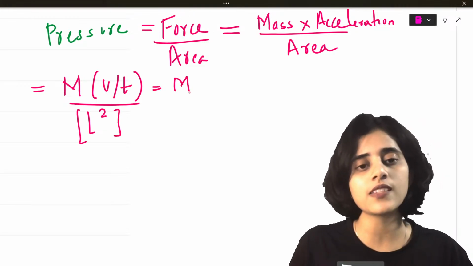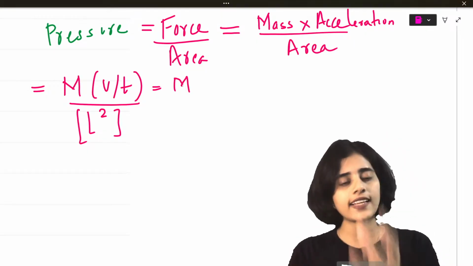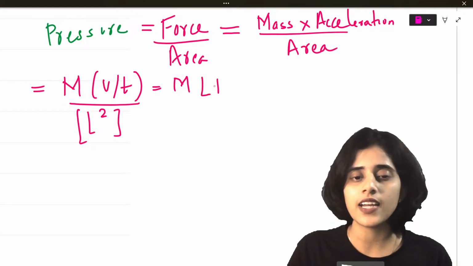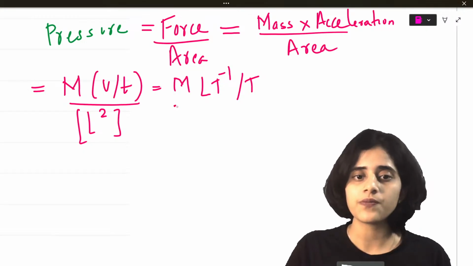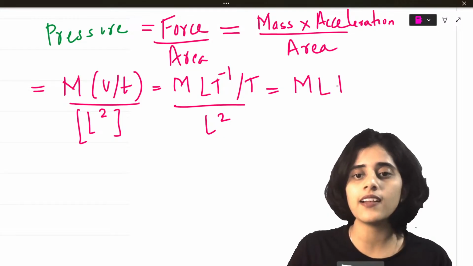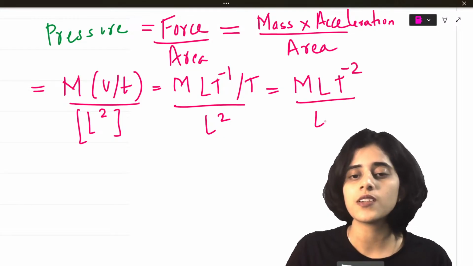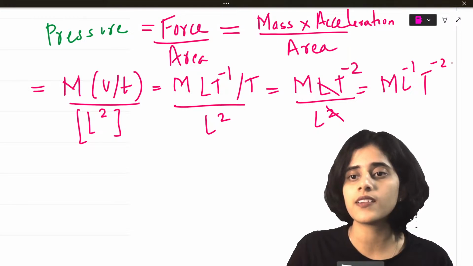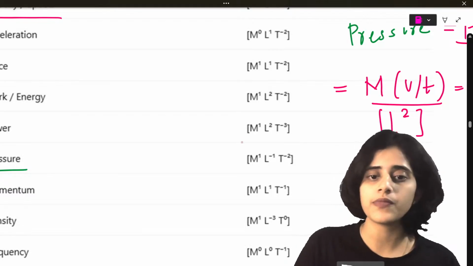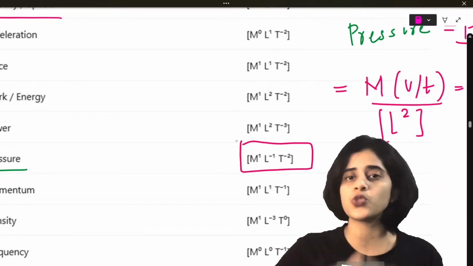So this is mass into dimension for acceleration. If you know the dimension for velocity, you can just write it like this. Dimension for velocity is L t raised to minus 1, divided by t, the whole divided by L square. So this will be M L t raised to minus 2 by L square. L goes up, L raised to minus 1. So M L raised to minus 1, t raised to minus 2.